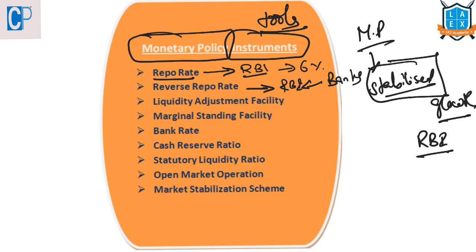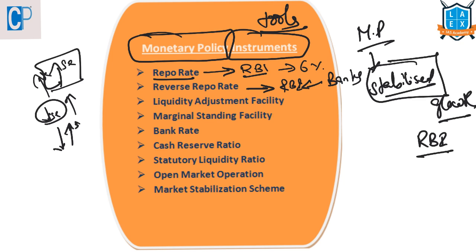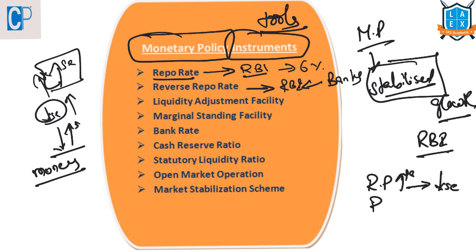Here we should know one thing. By increasing the repo rate, that means it is increasing the interest rate so that banks will borrow less money. Though they borrow, they will have to lend to their customers at higher interest rates, which will discourage people from borrowing from the banks, so that there will be less money supply in the economy. So if repo rate is increased, then there will be less money in the economy. If repo rate is decreased, then there will be an increase in the money in the economy.